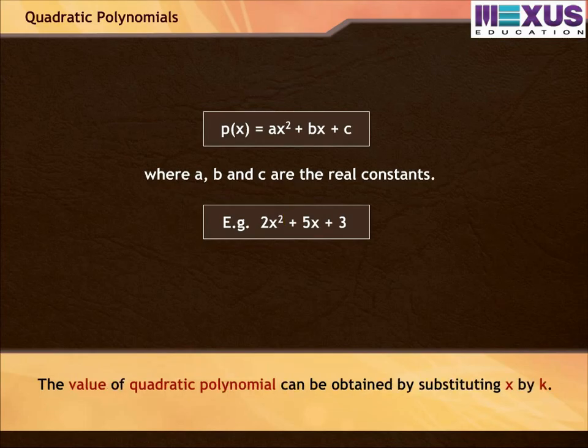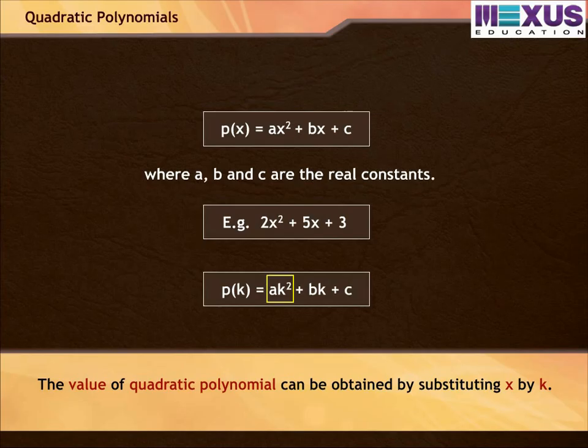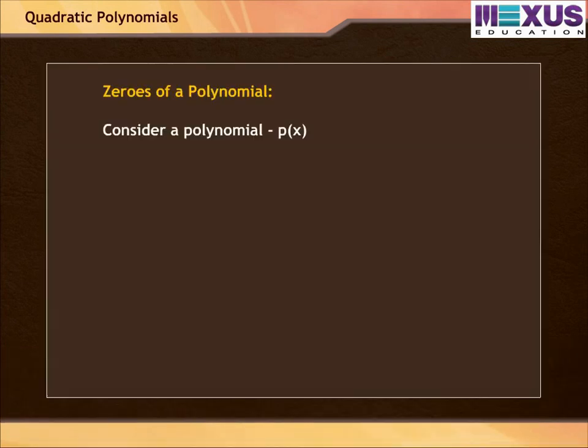The value of a quadratic polynomial can be obtained by substituting x by k, such that we get p(k) = ak² + bk + c. Consider a polynomial p(x).